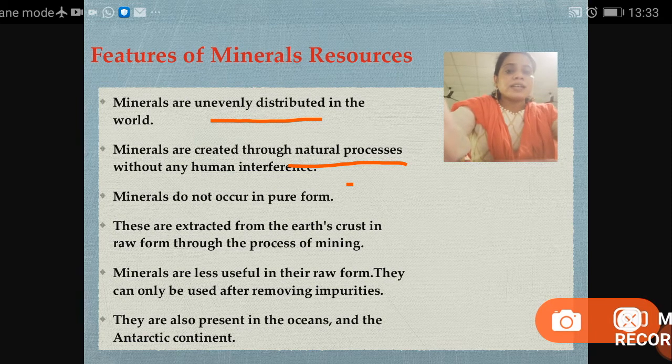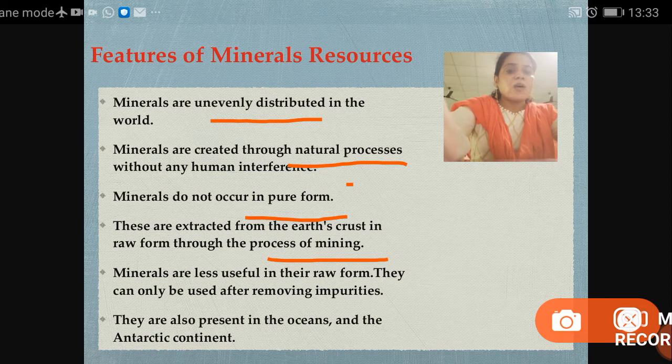Minerals do not occur in pure form. They are in crude form. These are extracted from the earth's crust in raw form through the process of mining. So how can we remove them from the surface? Through the process of mining. Minerals are less useful in their raw form.